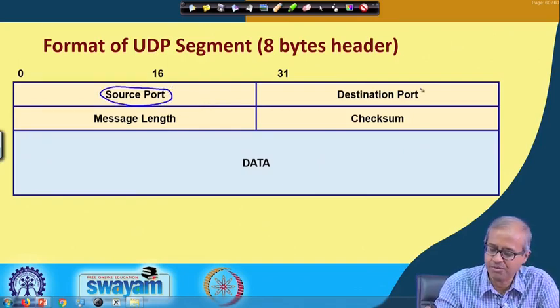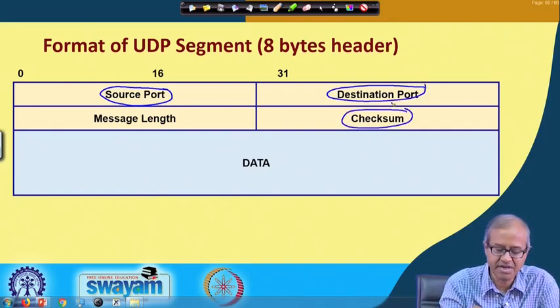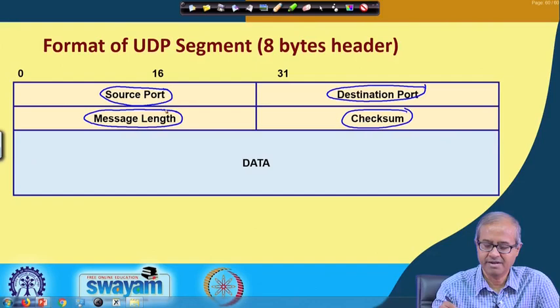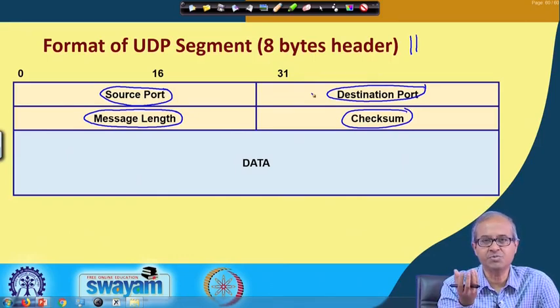It contains the port numbers, it contains a checksum, and it also keeps track of the total message length. These are the additional things that are there in UDP. And here the total header size is 8 bytes, 4 plus 4. You see, for UDP, because the header size is small, the overhead is less.